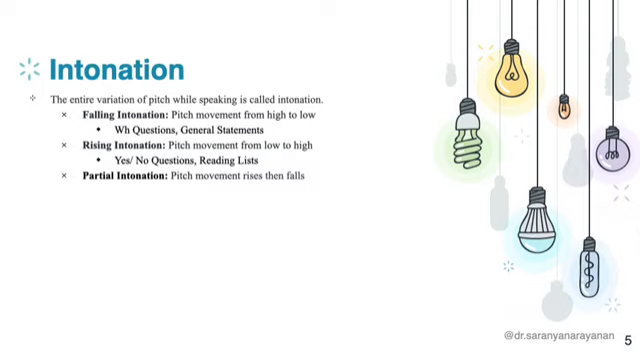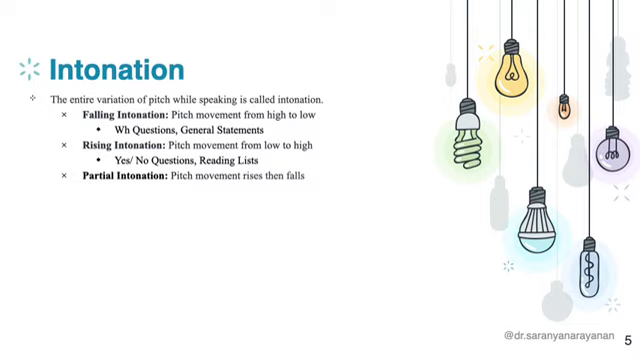Intonation is the variation of pitch while we are speaking. The variation that happens in the tone is what we call intonation. Intonation mainly is of two types, but again we categorize it into three. Falling intonation is the first one, then we have rising intonation, and then partial intonation, which is also called falling-rising intonation. Falling intonation is the pitch movement from high to low. When a statement is uttered, it starts off in a high tone and the pitch goes down. It is usually used in WH questions and general statements.